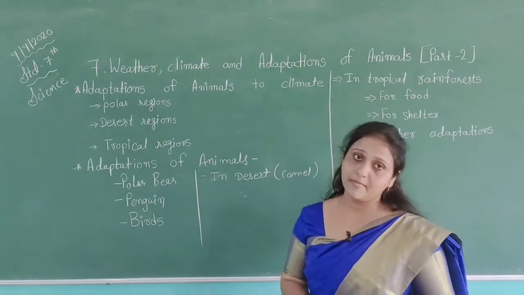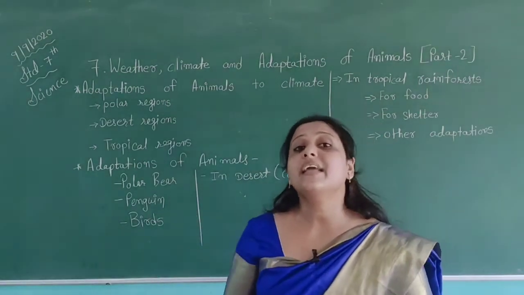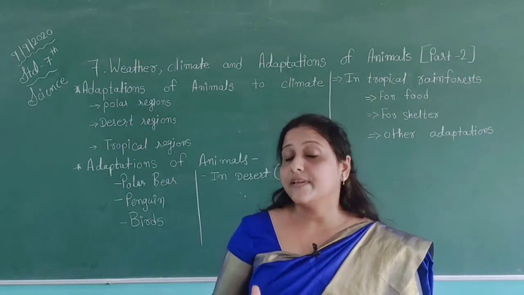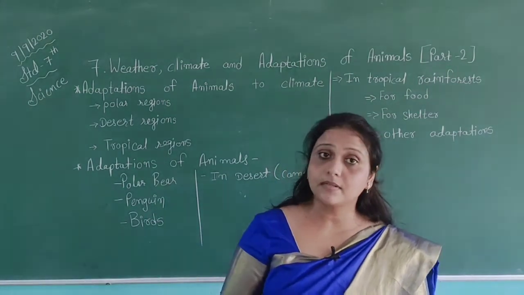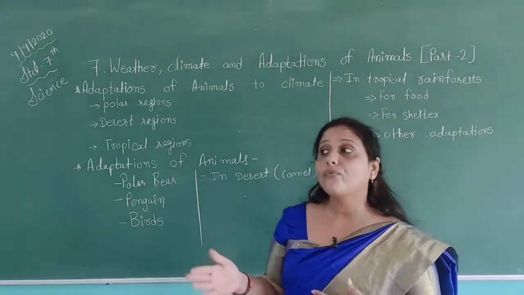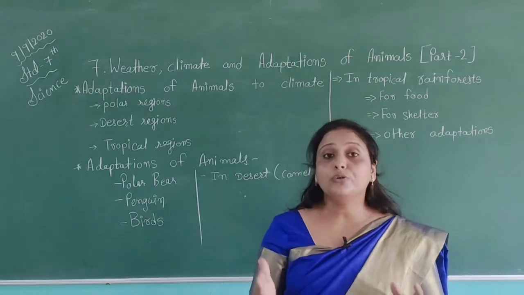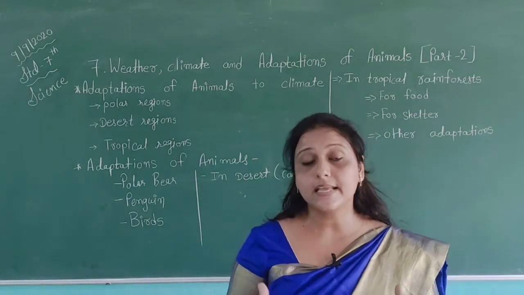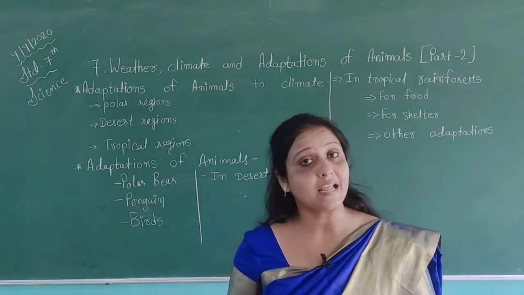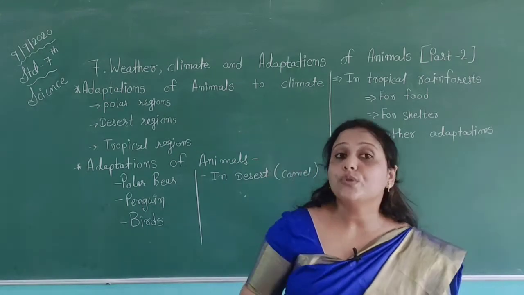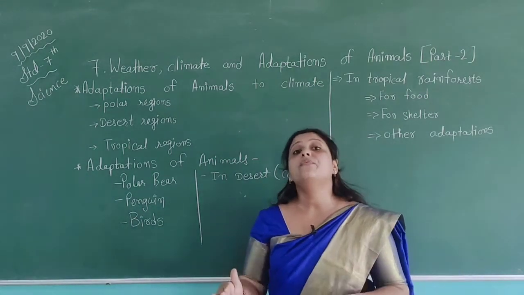Now, adaptations of animals. We have different animals around us, and their adaptations are also different. As we all know about the food habits of animals, they are omnivorous, herbivorous and carnivorous. According to their food, they have different categories.